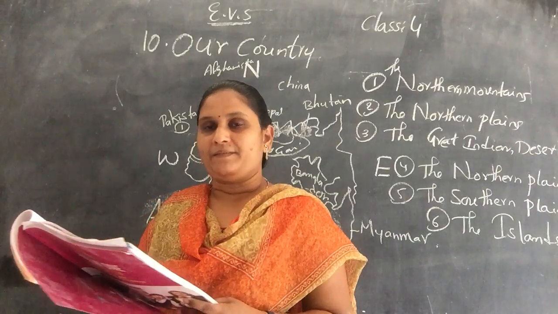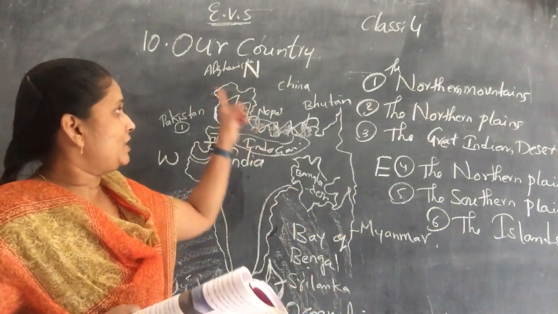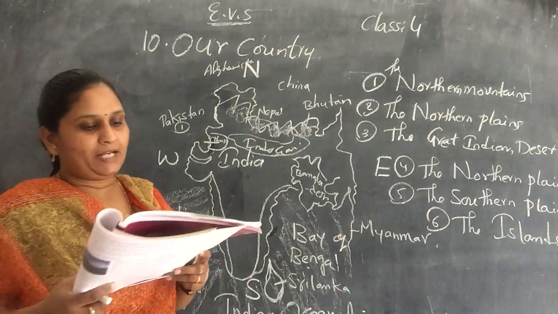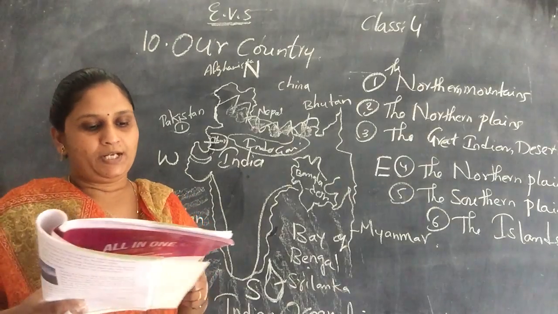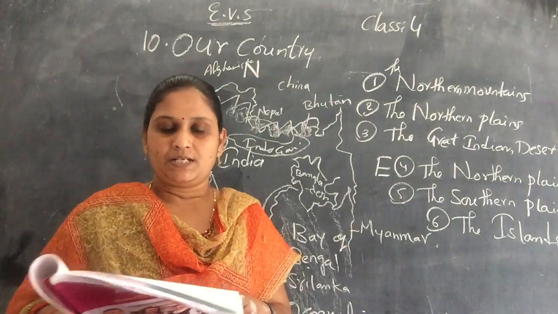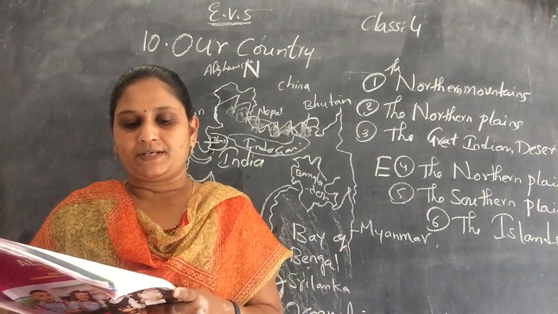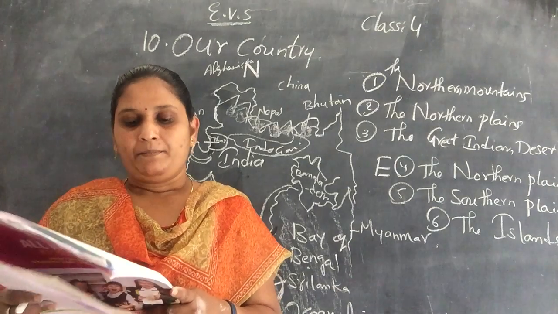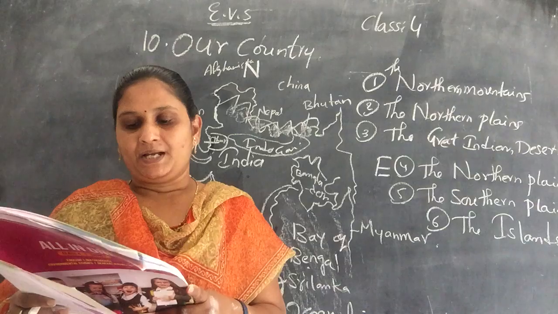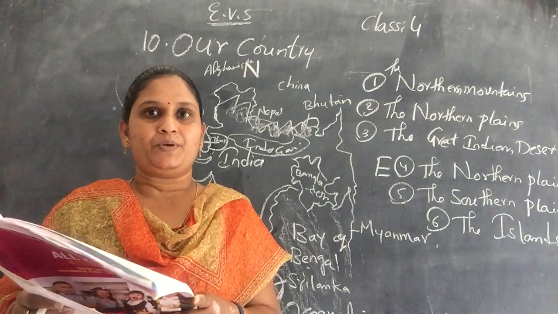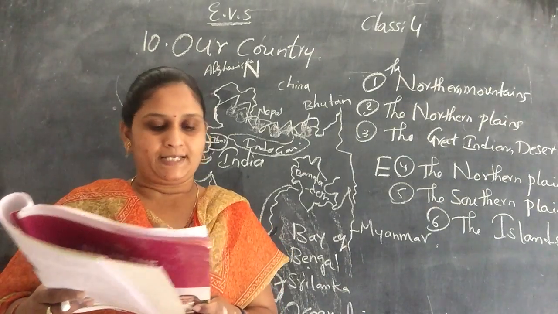And where do these ranges extend? Jammu and Kashmir, Himachal Pradesh and part of Uttar Pradesh, Sikkim and the northeastern states of Assam, Mizoram, Manipur, Nagaland, Meghalaya, Arunachal Pradesh and Tripura.